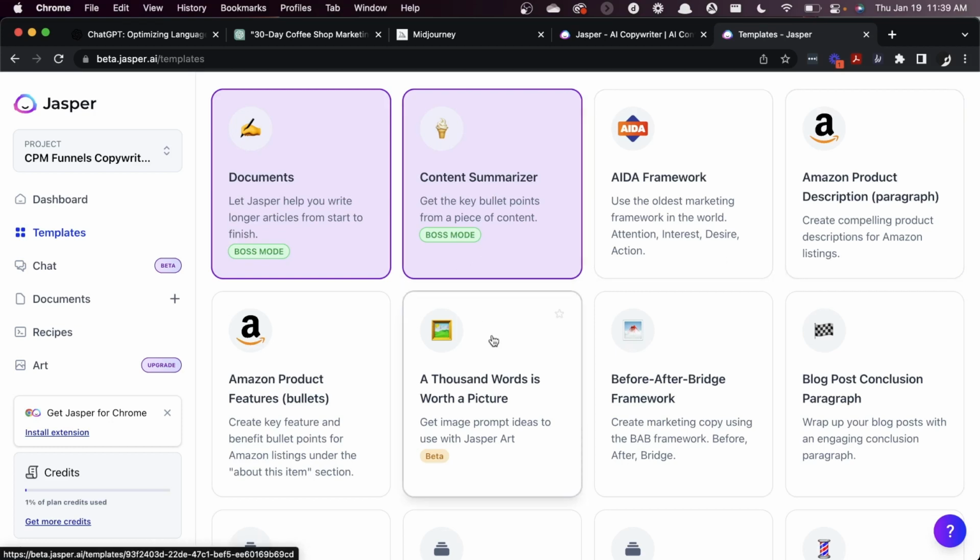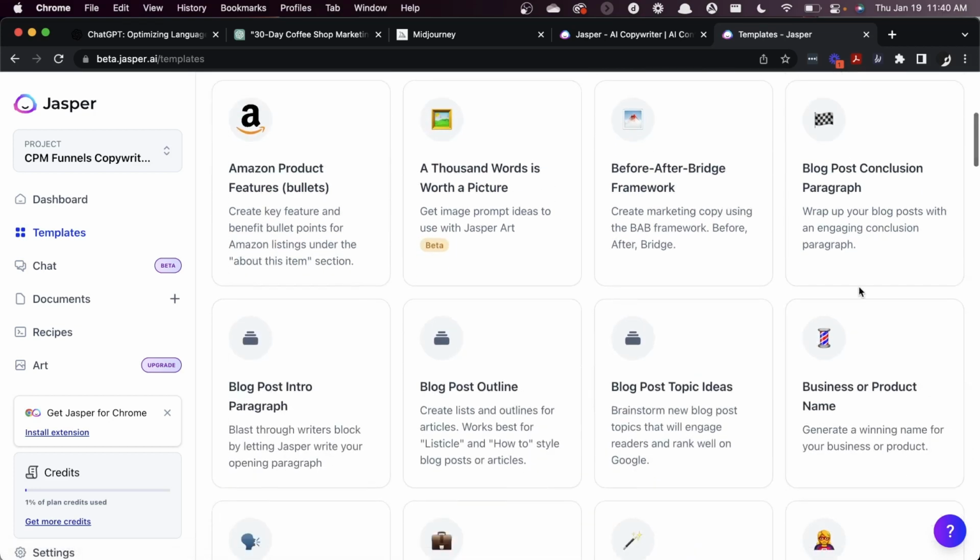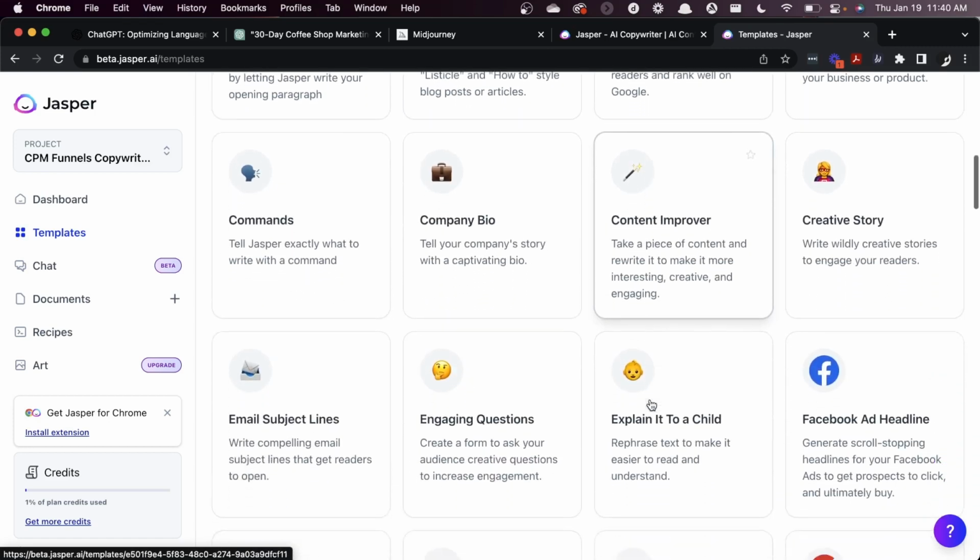You can get image prompt ideas to use with Jasper Art or other things, so even if you're wanting to explore ways that you can go deeper into Midjourney, other AI tools can help you use other AI tools better. Blog post conclusions, intros and outlines, topic ideas. So every aspect of the blog post, if you're looking to explore particular areas, you can do that. And the list goes on and on.